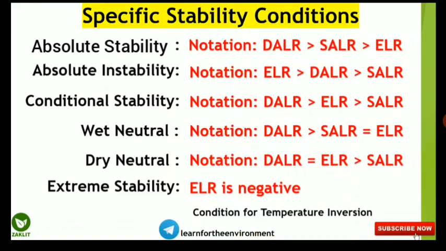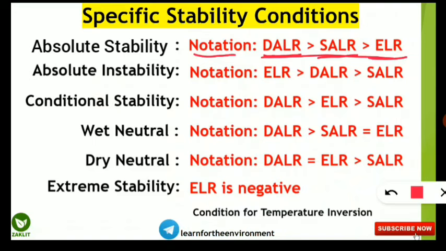So let's start with the first thing, that is the absolute stability. So in this case the notation or the formula will be: when the case is dry adiabatic lapse rate is greater than saturated adiabatic lapse rate, and saturated adiabatic lapse rate is greater than environmental lapse rate. So this is the sequence: DALR greater than SALR greater than ELR.